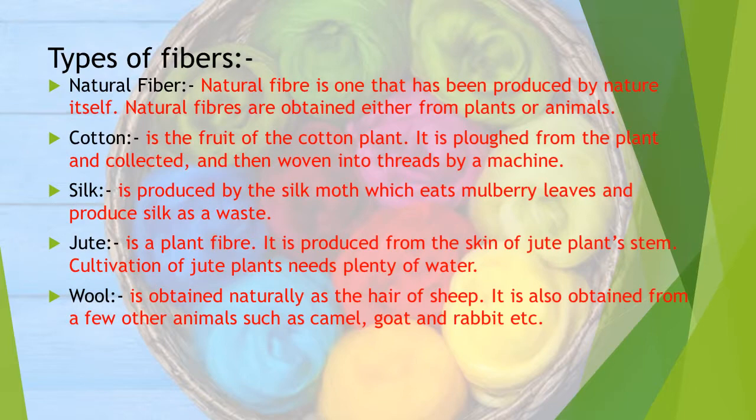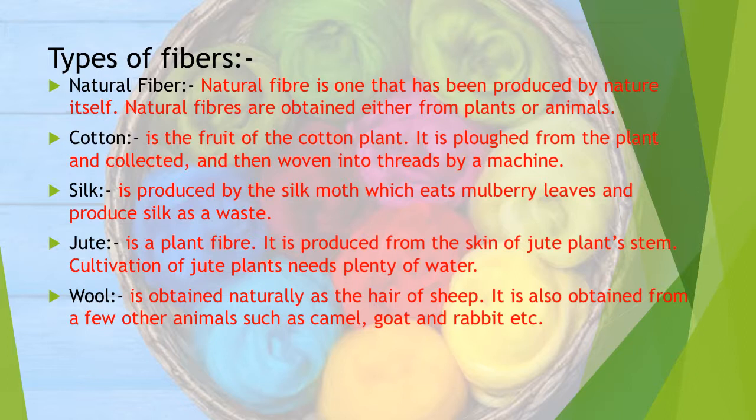Next is types of fibers. First type of fiber is natural fiber. Natural fiber is one that has been produced by nature itself. Natural fibers are obtained either from plants or animals. Cotton, silk, jute and wool, all these four types of fibers are natural fiber. First type of fiber is cotton. It is the fruit of the cotton plant. It is plucked from the plant and collected and then woven into threads by a machine.